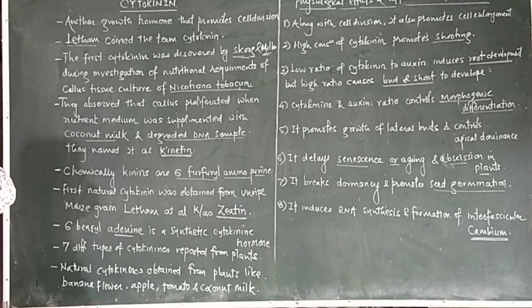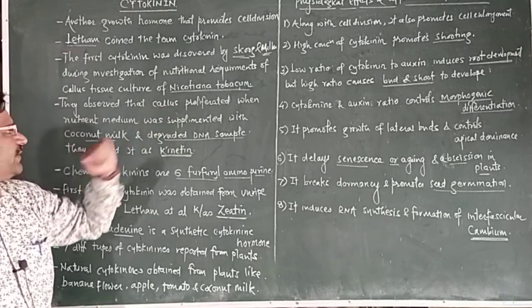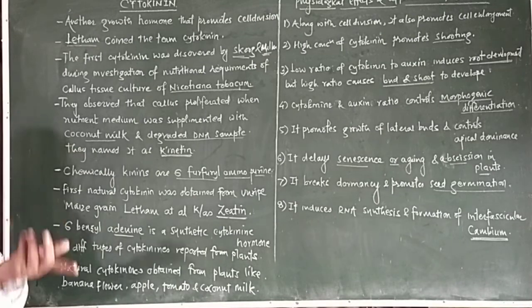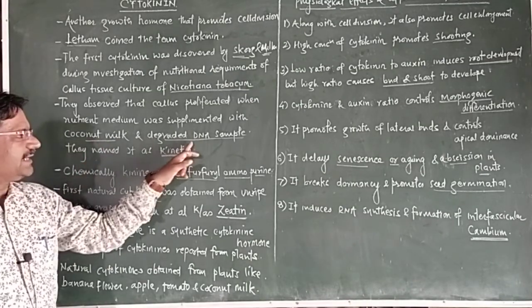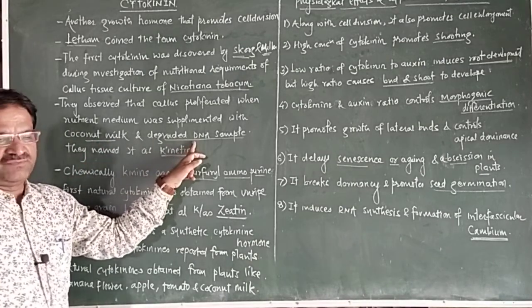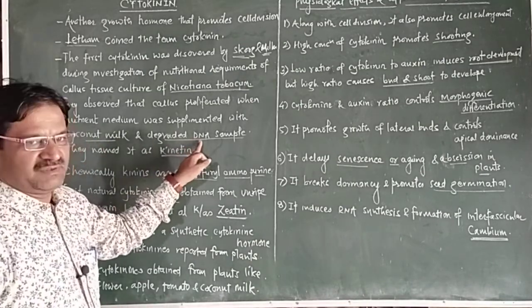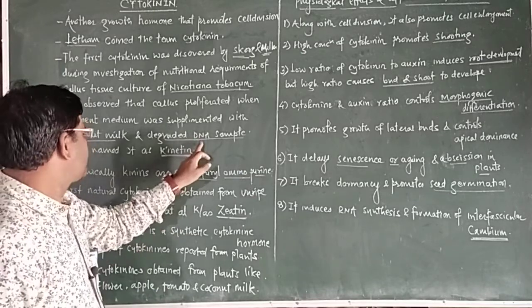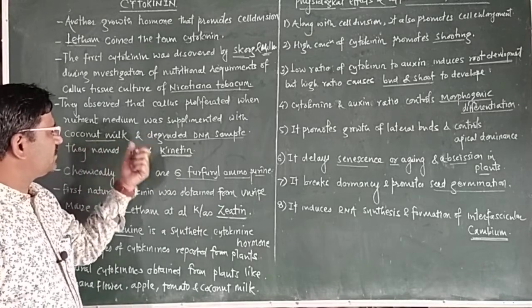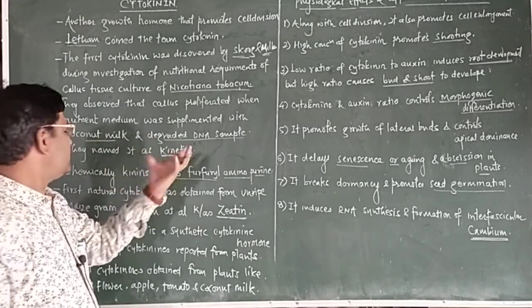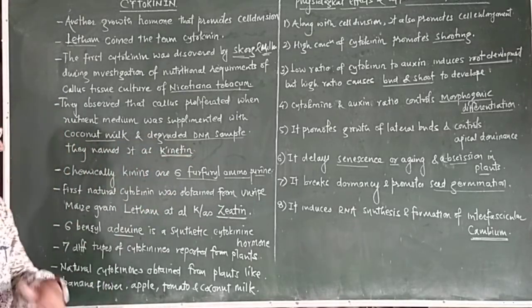The callus proliferated when the nutrient medium made up of coconut milk and degraded DNA from herring sperm was applied. They named that mixture kinetin, a cytokinin.